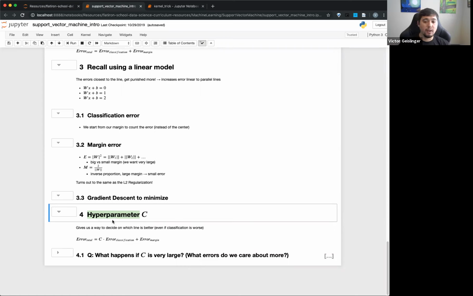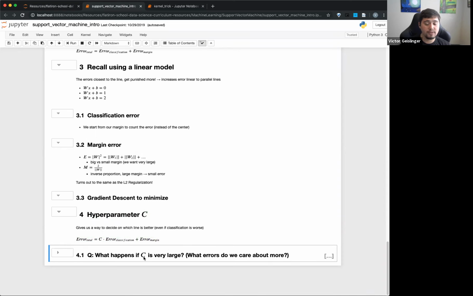So essentially, this hyperparameter will say, if we increase C, it's going to tend to either care about classification or care more about the margins. So if we adjust C in a certain way, it will basically make the margins smaller or bigger, okay? And that will basically be reliant on overfitting or underfitting. So note that this is classically written as our total error is equal to C times the classification error plus the margin error. Okay.